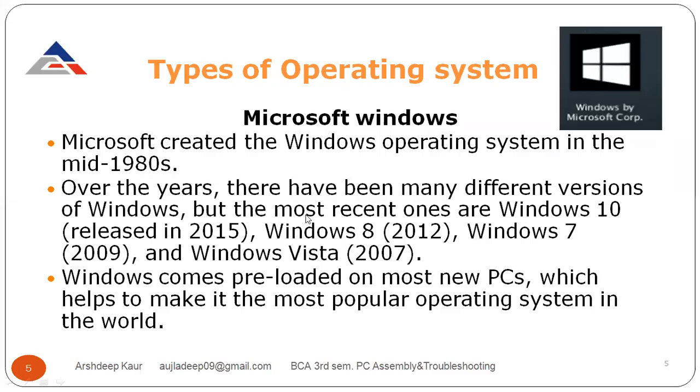Over the years, there have been many different versions of Windows. Still, we are working on Windows 10. But the most recent ones are Windows 10, released in 2015, Windows 8, released in 2012, Windows 7 in 2009, and Windows Vista in 2007. So Windows is one of the operating systems, and it has various versions like Windows 10, Windows 8, Windows 7, and Windows Vista.